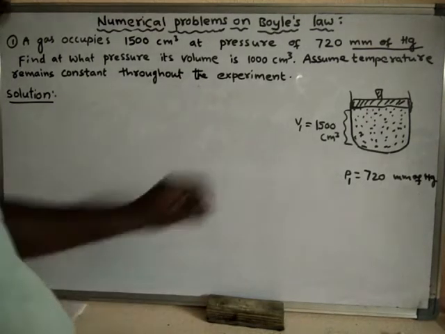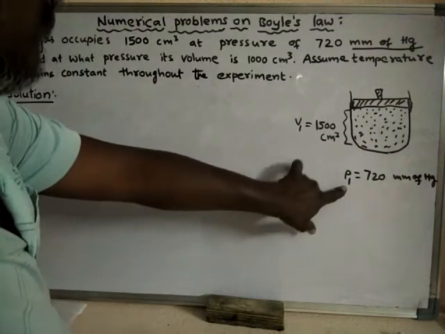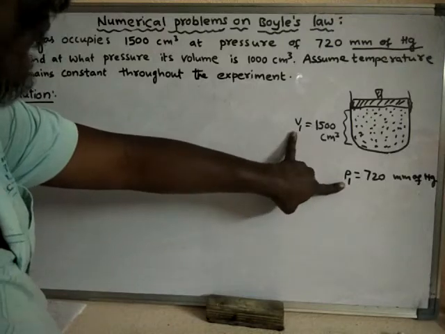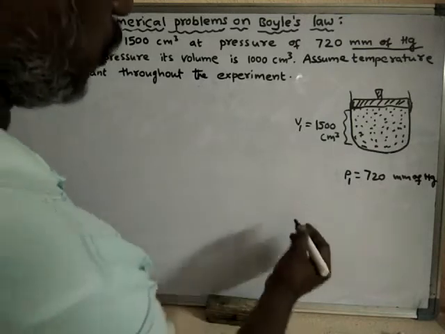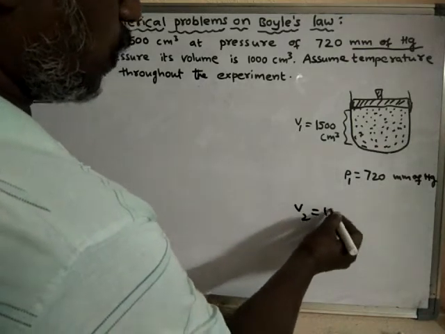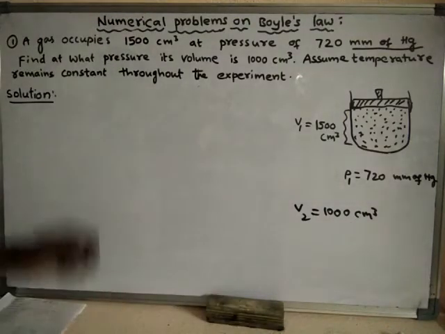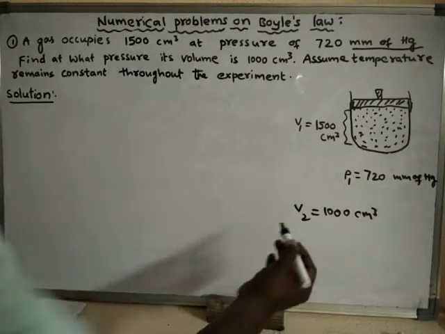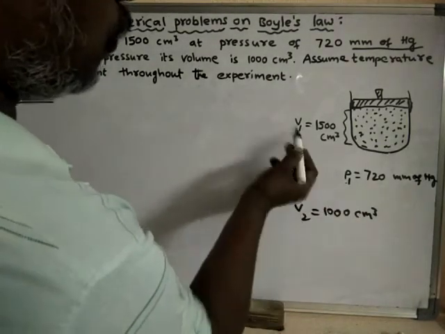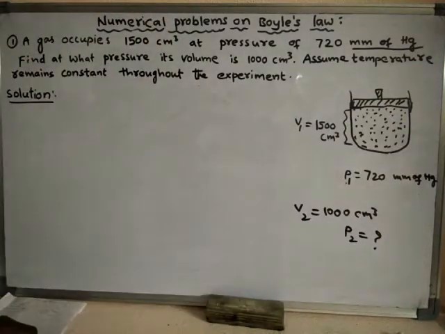So at this pressure, this much is the volume. Now the volume is changed from 1500 to 1000 centimeter cube. That means we have to find at what pressure its volume is 1000 centimeter cube. At this pressure the volume is this much; at what pressure will the volume be this much?